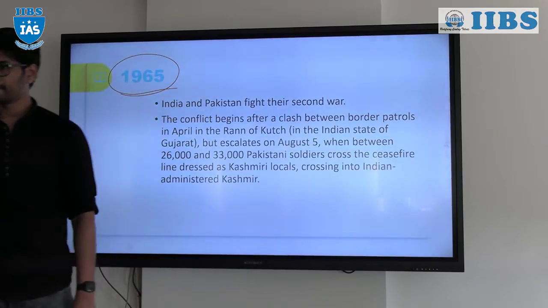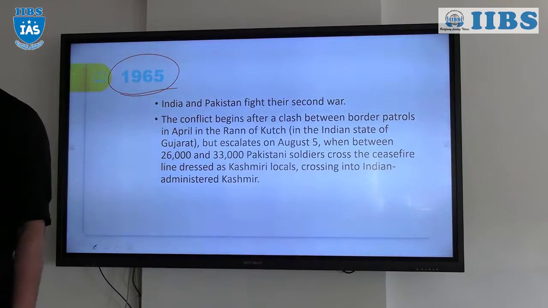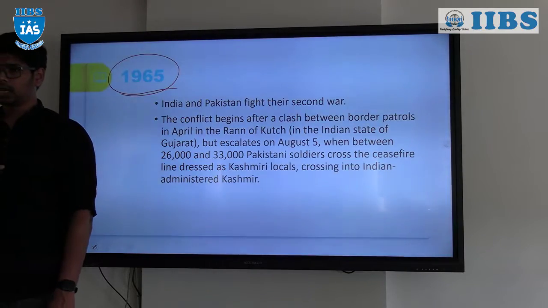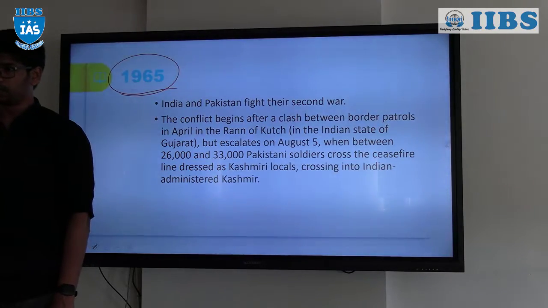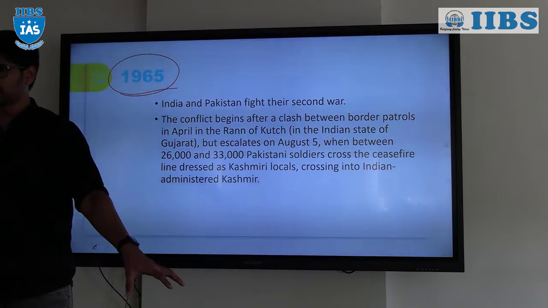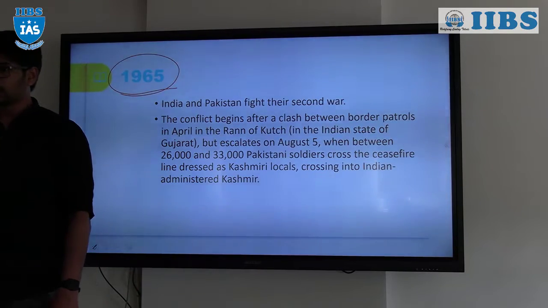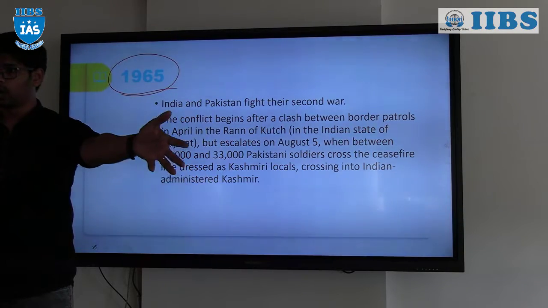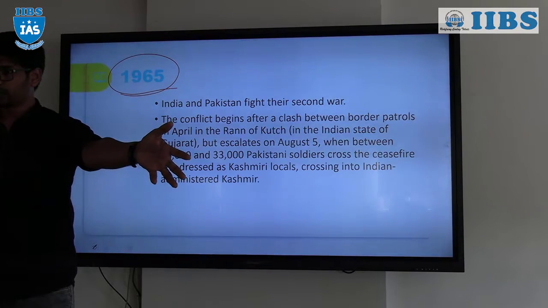Even though they had decided their own borders in just two months, why again are they coming into Kashmir? They wanted the territory. Irrespective of that, they wanted to militarily obtain Jammu and Kashmir because of the strategic advantages it has. No, it was not they who decided, some third party decided, but if you are talking like that, we have included Hyderabad as well by force, we have taken Daman and Diu, Goa, right? We have forcefully obtained them.